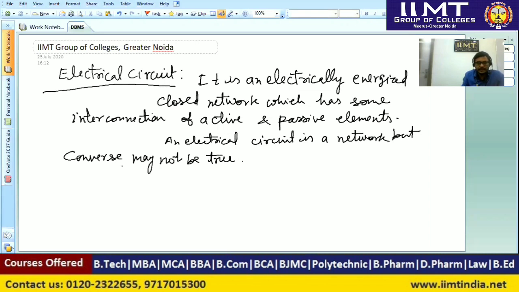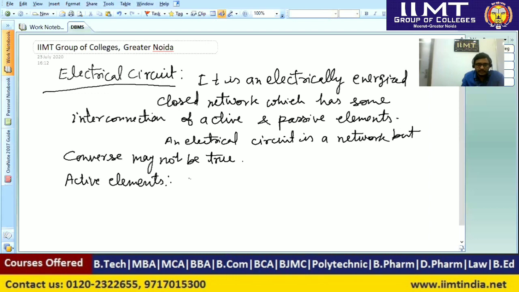Now let us define the active elements. An active element supplies energy to an electrical circuit, and hence it can control the flow of current. And passive elements are those elements which can dissipate or absorb the energy.